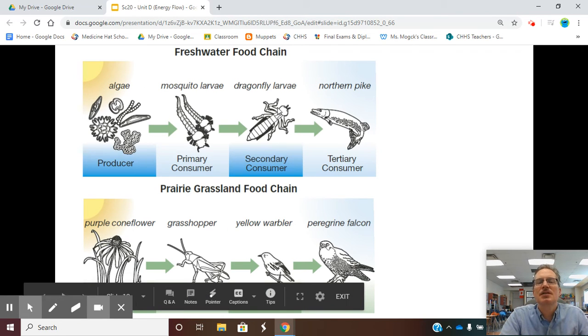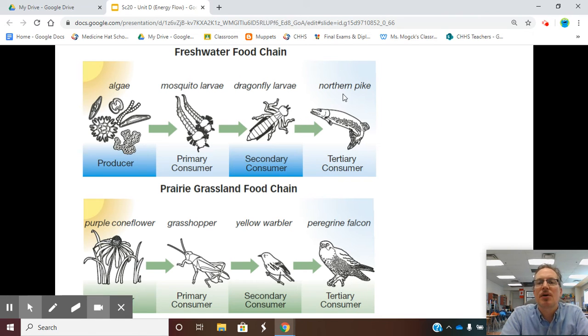So here are some simplified food chains from fresh water. The northern pike eats the dragonfly larva. The dragonfly larva eats the mosquito larva, and the mosquito larva eats algae. Well, since algae gets its energy from the sun, it's a producer, and we could also call it an autotroph. It produces its own food.